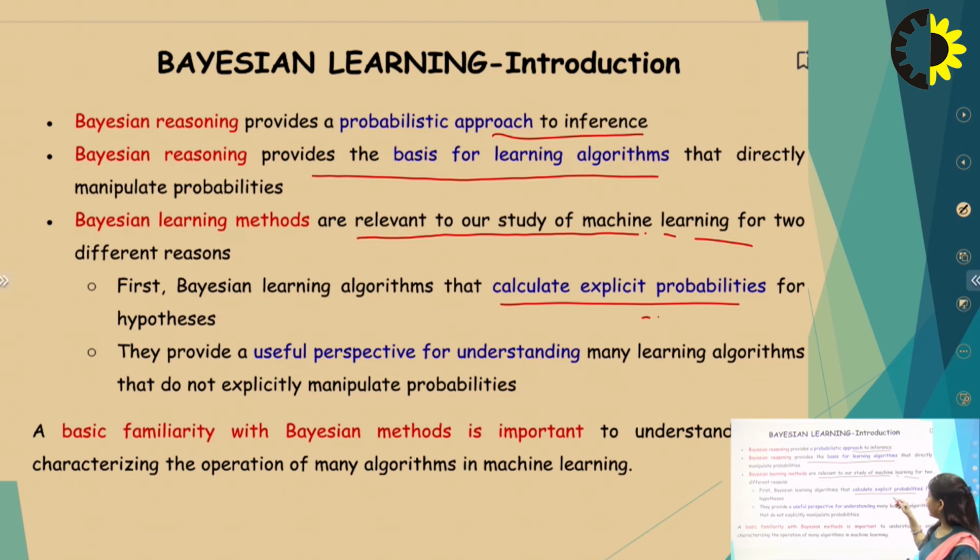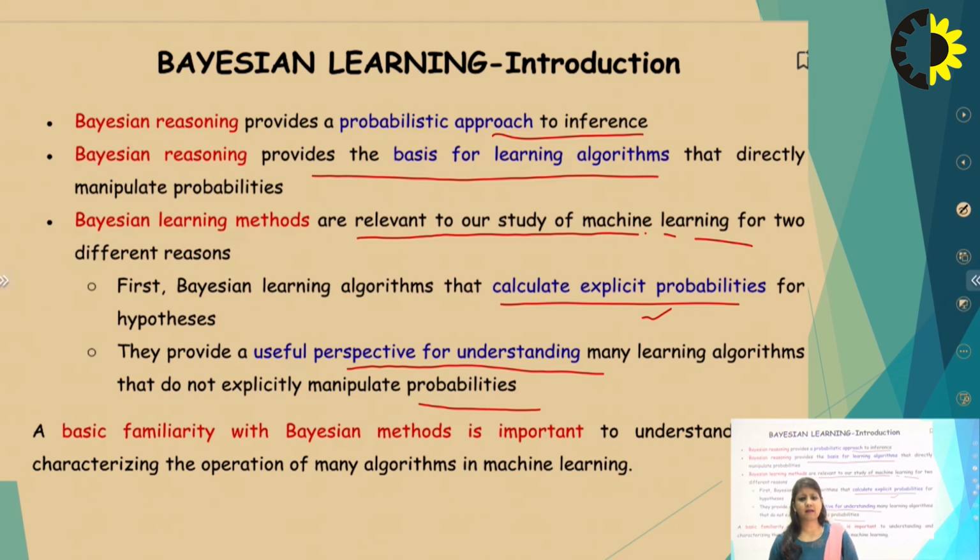Second, it provides a useful perspective for understanding many learning algorithms that do not explicitly manipulate probability. Based on the value of an attribute, the probability gets evaluated, and we get the occurrence of that value. So we can easily use this algorithm for prediction and classification.